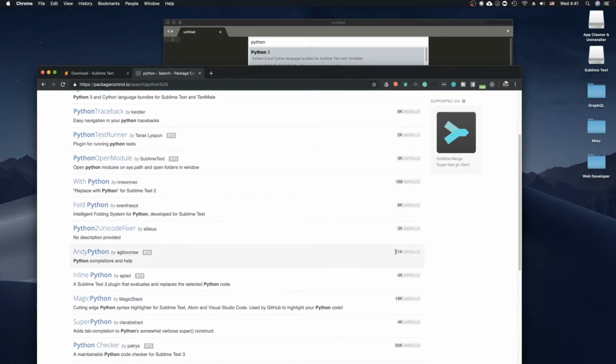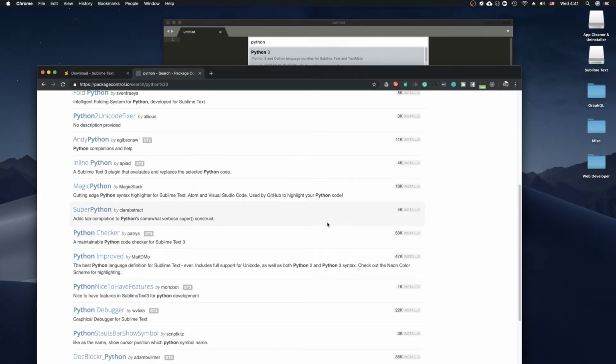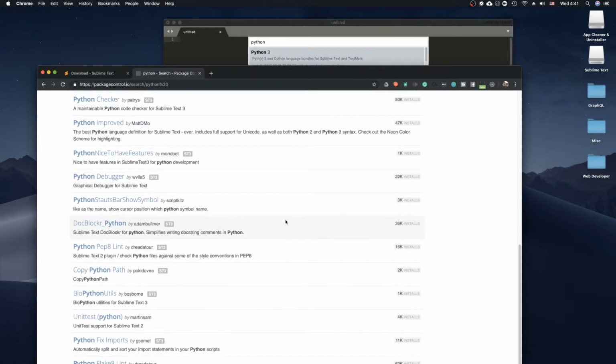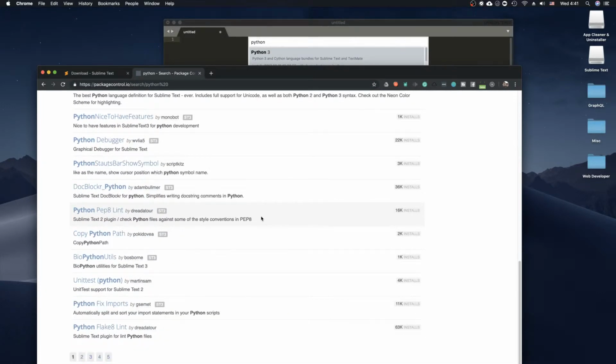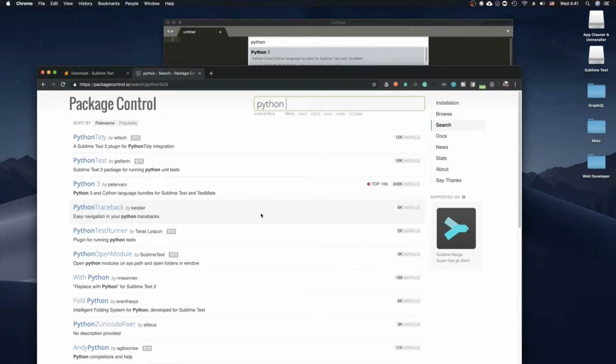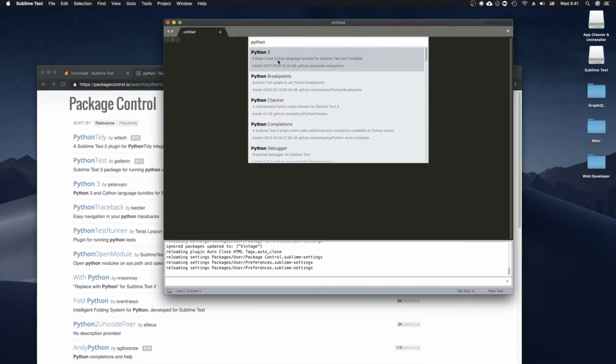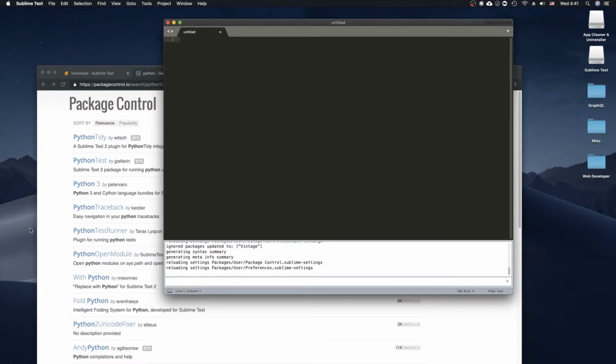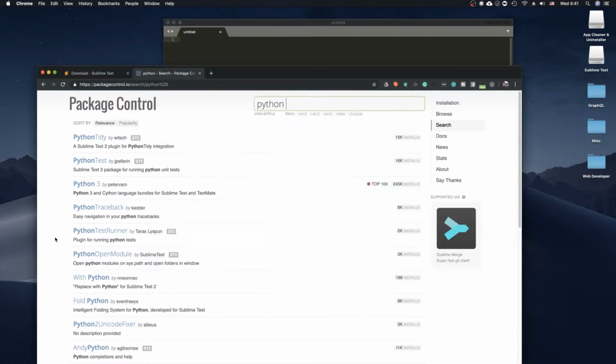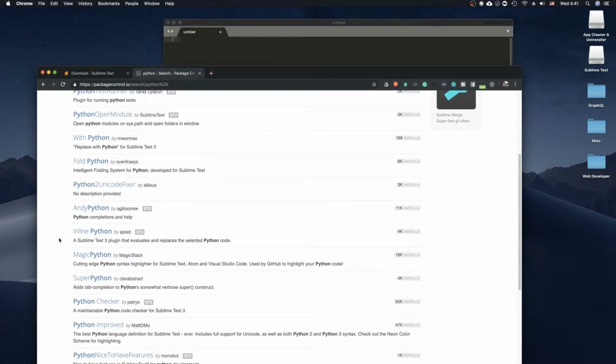And the number of installs, that's always kind of a good thing to look for, because if it has more installs, more likely it's a better package. So we'll do Python 3. That's gonna be a good one to have. And then we'll do